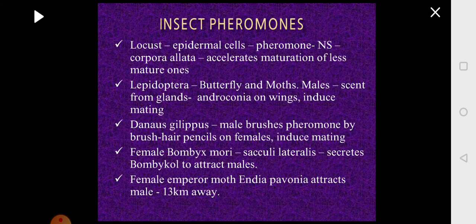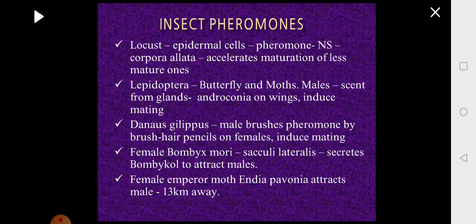It secretes the pheromone bombicule, and the function of this bombicule is to attract the male. Another classical example is seen in the female emperor moth, scientifically called Endia pavonia. Here the female releases the pheromone to attract the male, and the male can sense the pheromone. If the male is 13 kilometers away, even then it can sense the pheromone and it gets attracted and comes to the female to mate. So it is so strong.